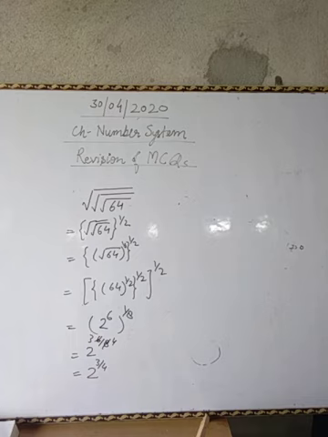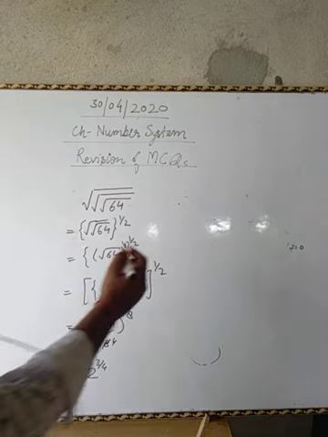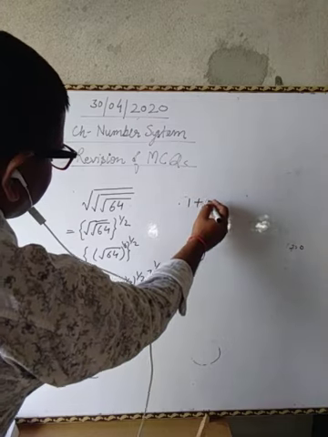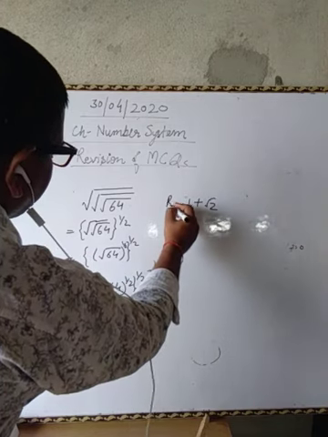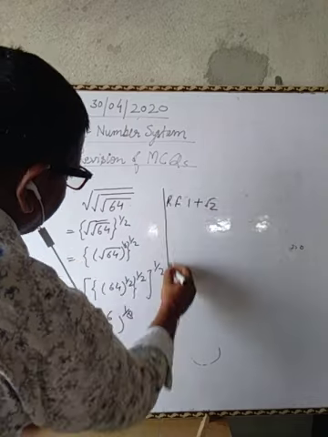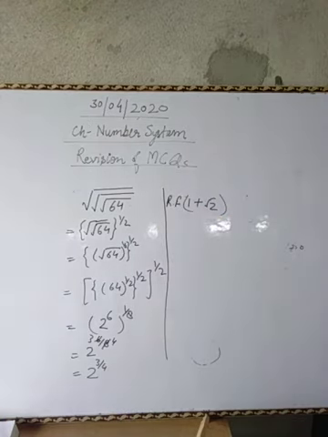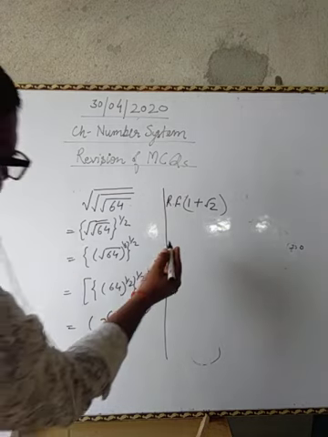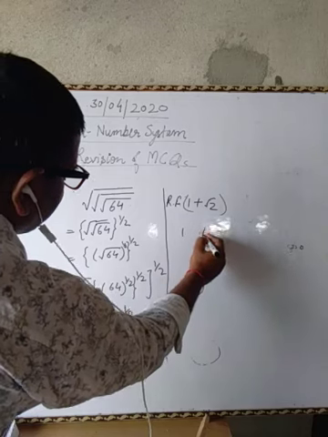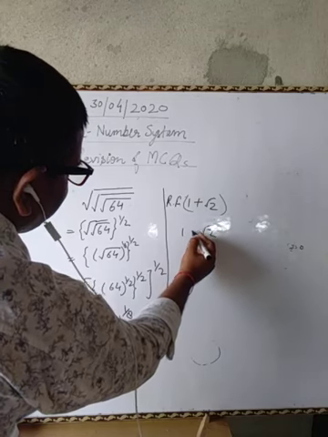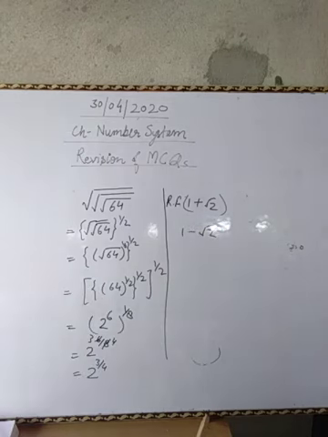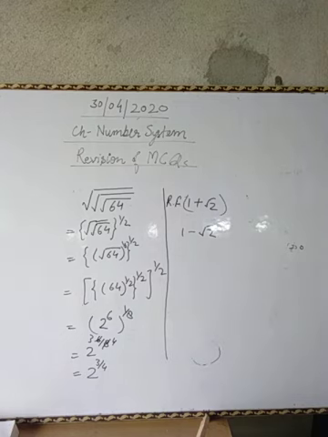Okay. Some more questions may be of a similar kind. If I am asking for 1 plus root 2, you need to find the RF, the rationalizing factor of 1 plus root 2. As I told, if you are going to find the rationalizing factor, you have to write the given one, 1, and this is root 2, and change the sign between them. If it is 1 plus root 2, in between 1 and root 2 the sign is given as plus,